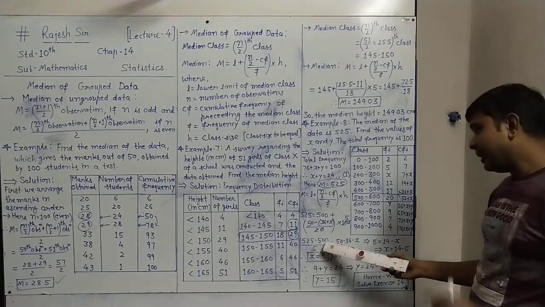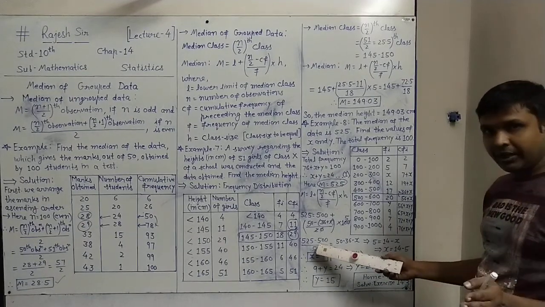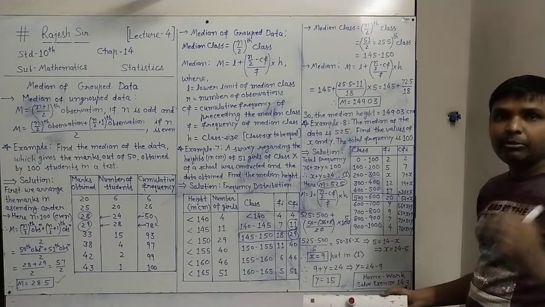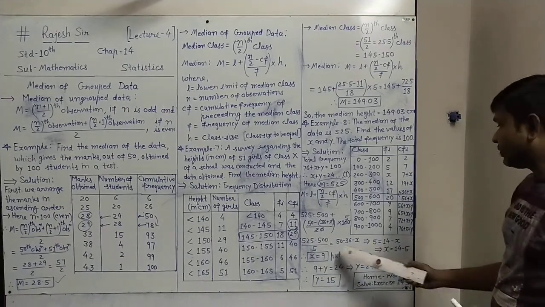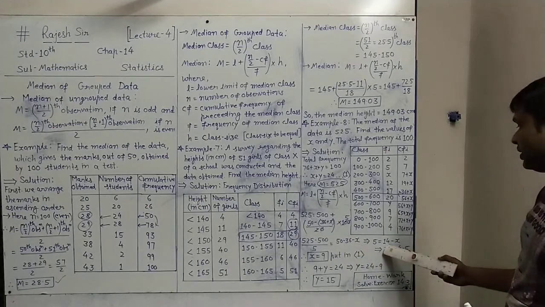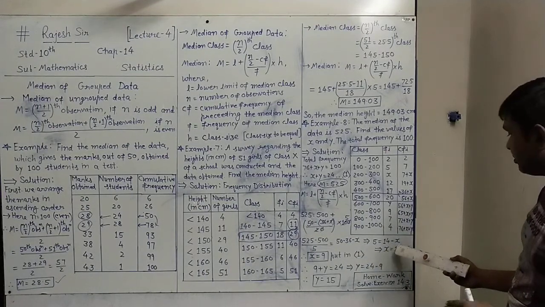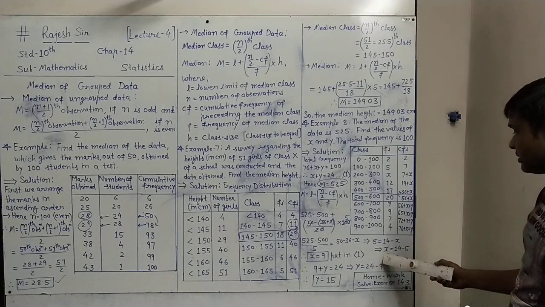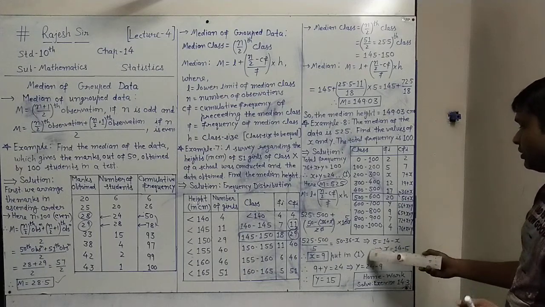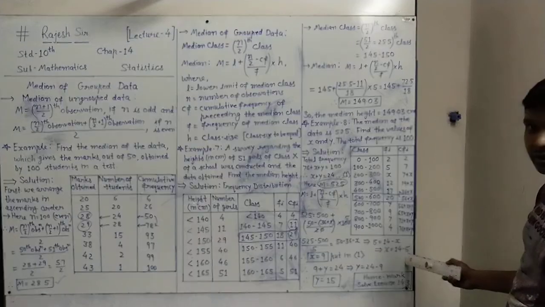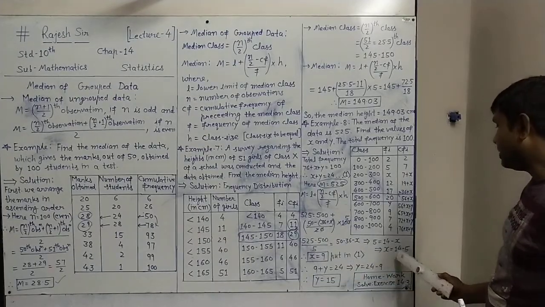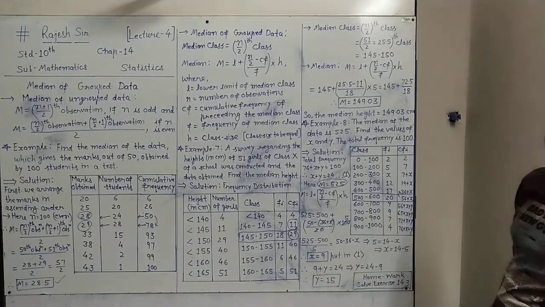This 525 minus 500 gives 25 upon 5, which is 5. Equals 50 minus 36, which is 14, minus x. Now this minus x taken on the left will be plus x. 14 as it is, and plus 5 taken on the right becomes minus 5. So x equals 14 minus 5, which is 9. So x equals 9.